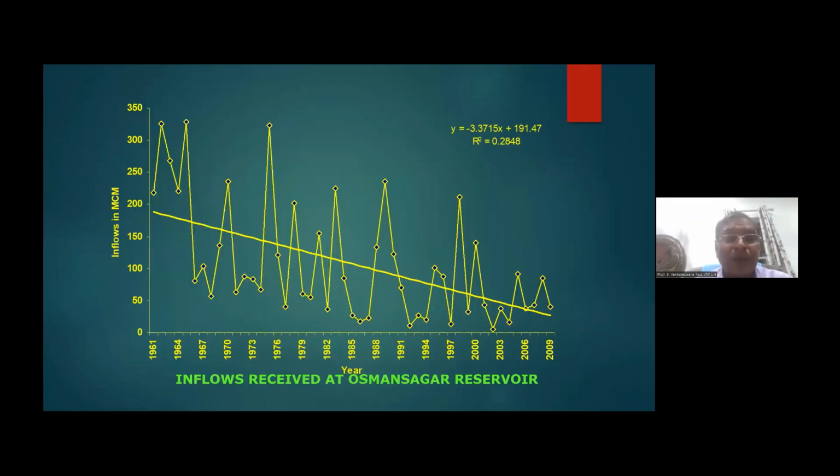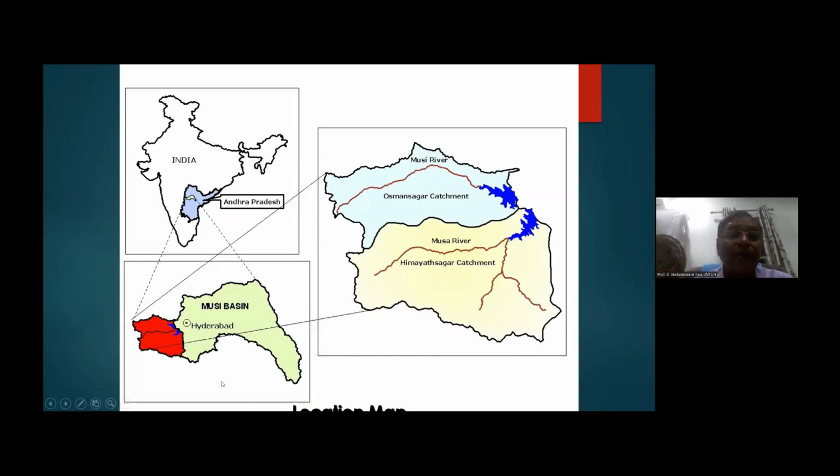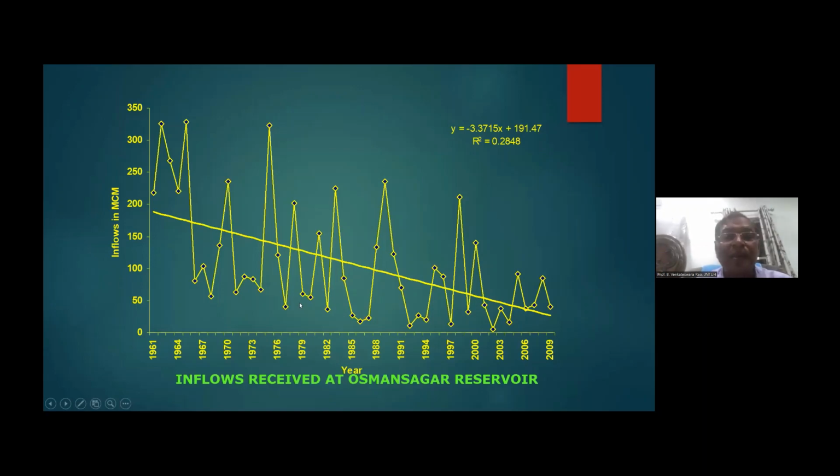For example, we have calculated the inflows received at the Usman Sagar reservoir. That means a reservoir here. This is the reservoir in the total map. Another reservoir is this one. This is Usman Sagar. This is Himayat Sagar. You can see the Usman Sagar catchment and then the Himayat Sagar catchment. Now, since these two reservoirs are nearby, you can see the total inflows received are gradually decreasing. This is the data up to 2009. Even up to 2015 it is the same.